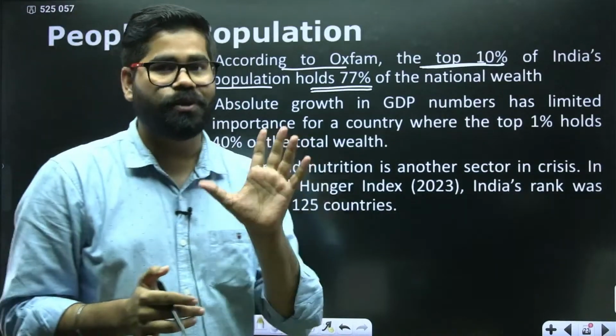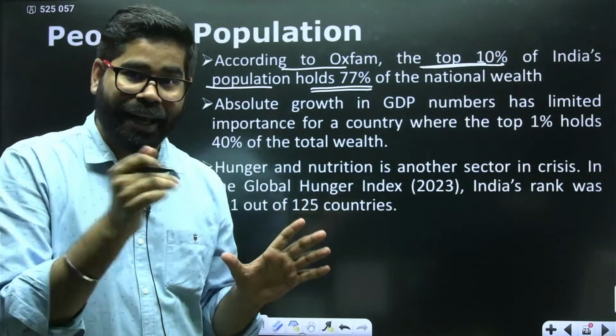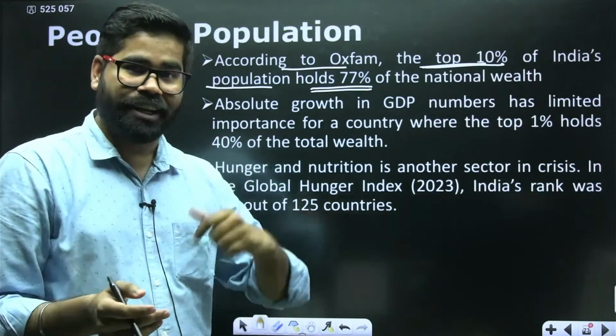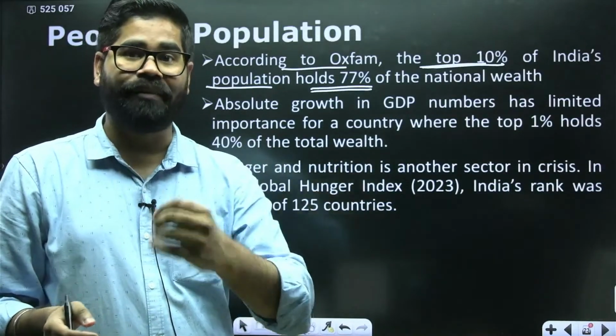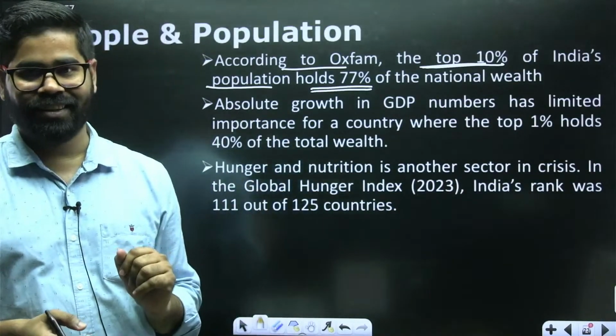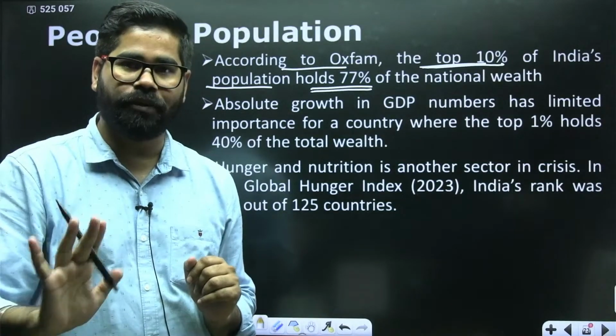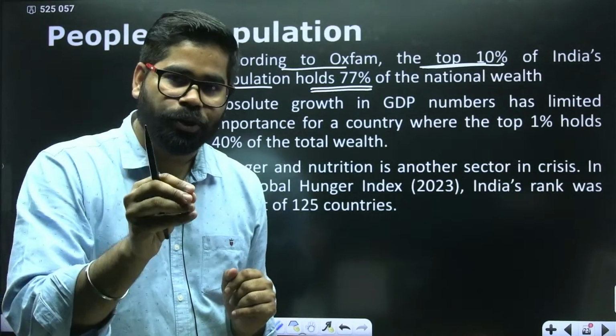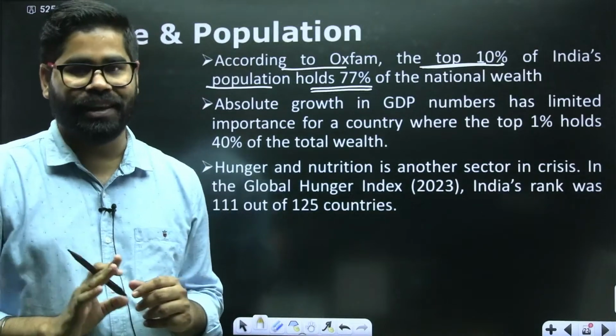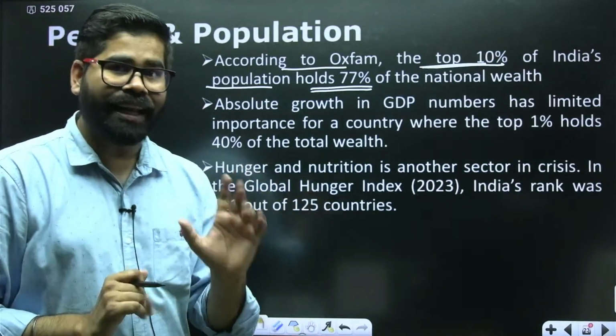So that is also a challenging part. It means the remaining 90% of the population is having just 23% of the wealth. So that is a challenging factor.